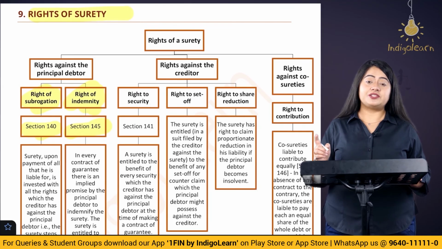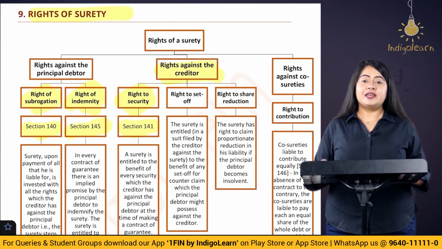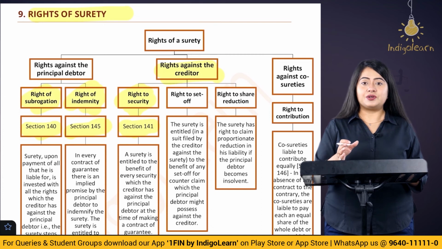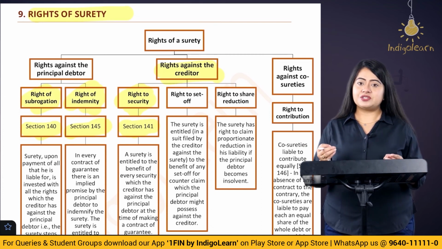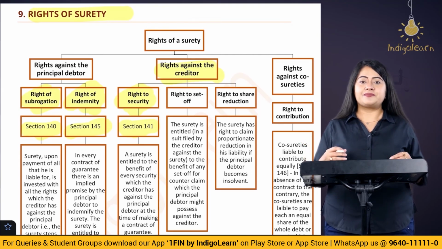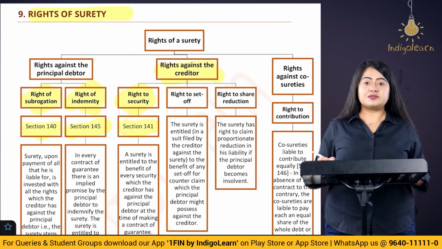Now let's talk about the rights of the surety with respect to the creditor. The first one is the right of security, which is covered in section 141. Here we are talking about the rights of the surety with respect to the creditor, the lender. If in the initial contract there is a security which is given by the debtor to the creditor, then if the surety has made the payment of the loan, that security should come to the surety.